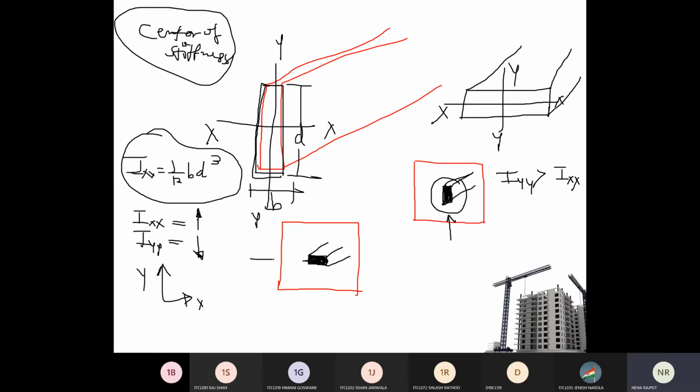And if your load is in this direction, EQX, and this is EQY, then if it is EQX, this is its strong direction.